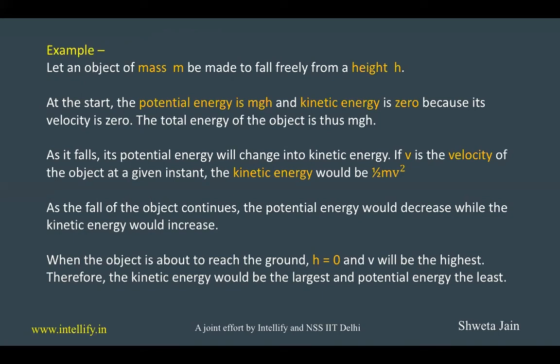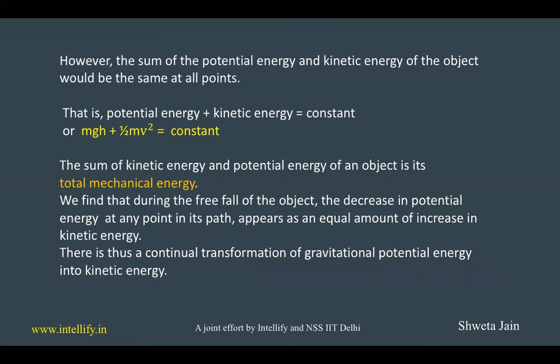So when it starts from the height, initially the potential energy will be the highest and kinetic energy will be 0. And when it reaches the ground, the kinetic energy will be the largest and potential energy will be the least. But the sum of potential energy and kinetic energy of the object would be the same at all points during the fall, right from the beginning till the end.